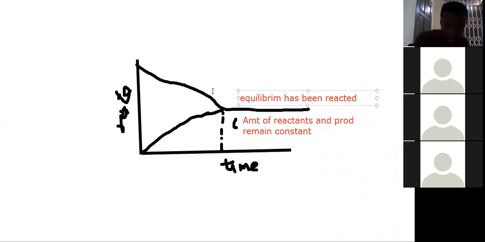Now, this part shows a forward direction or the forward reaction. Forward. Then there's a forward reaction.